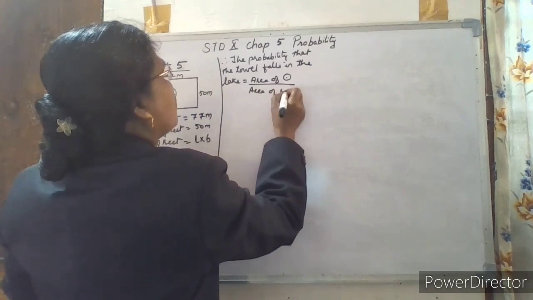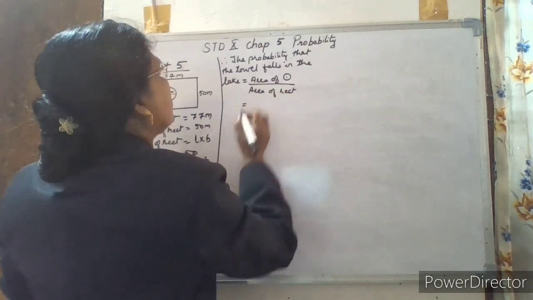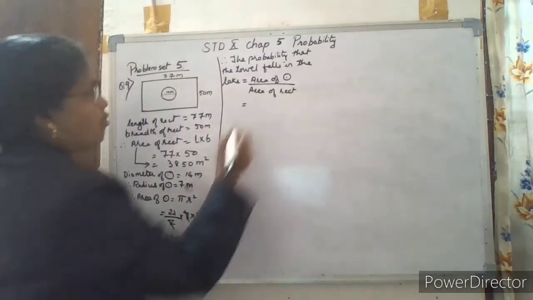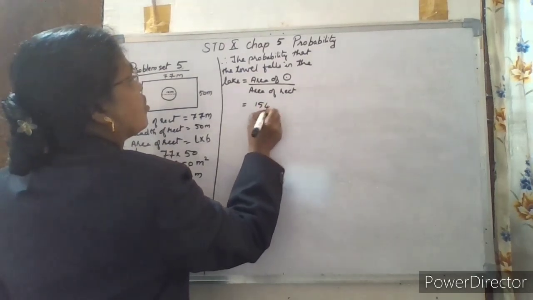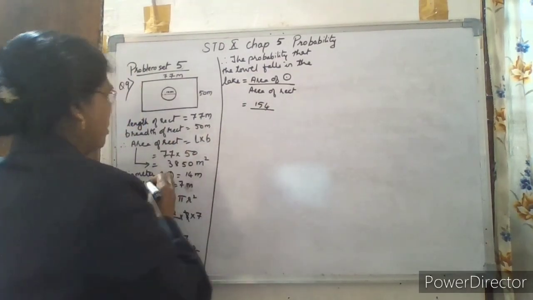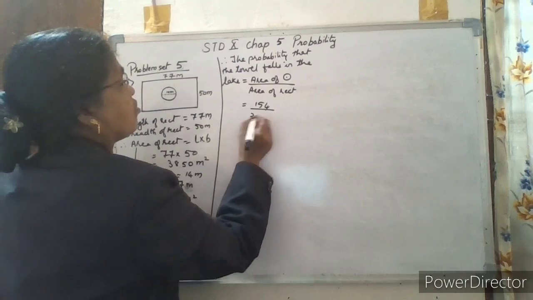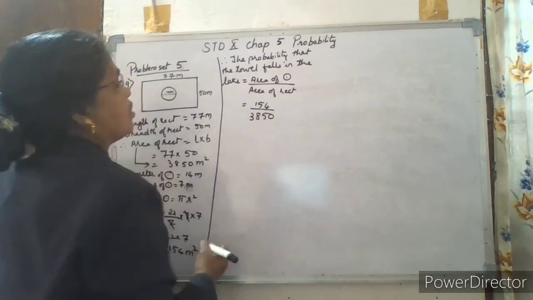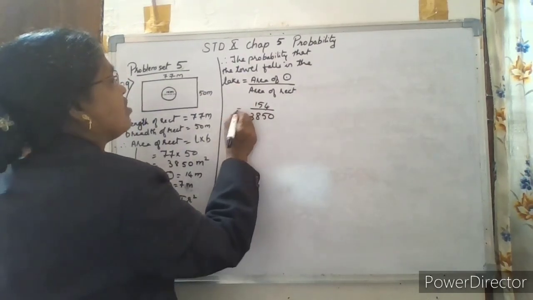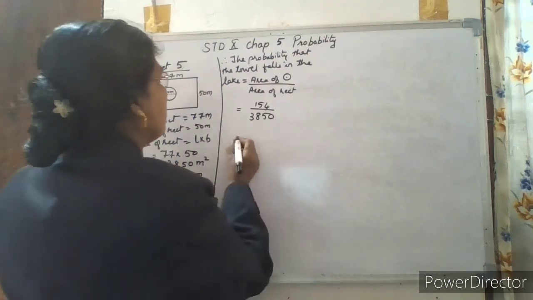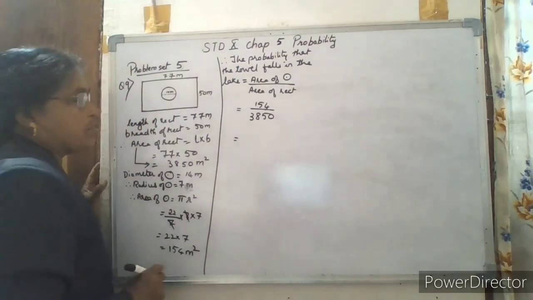We already found the area of circle, 154, and the area of rectangle is 3850. So let us cancel it and bring it to the simplest form to find the probability.